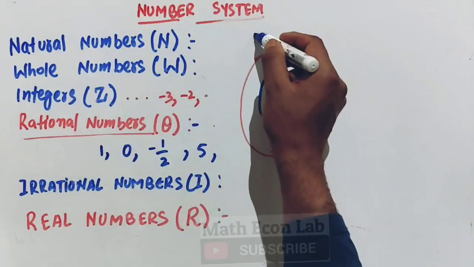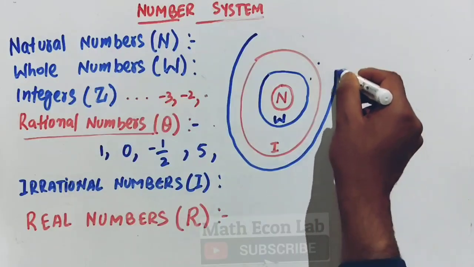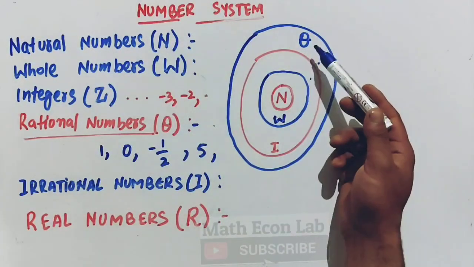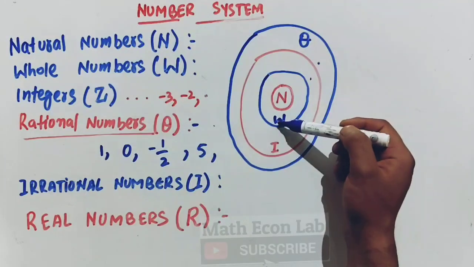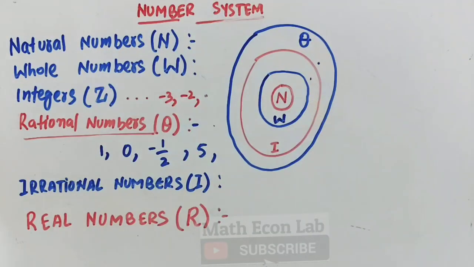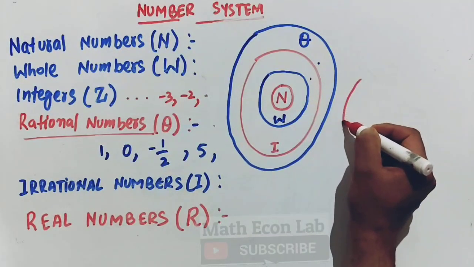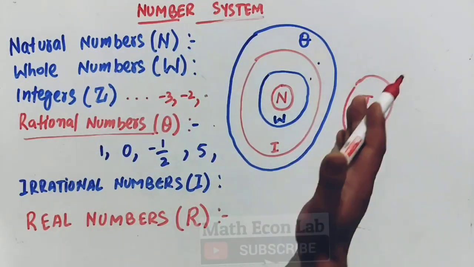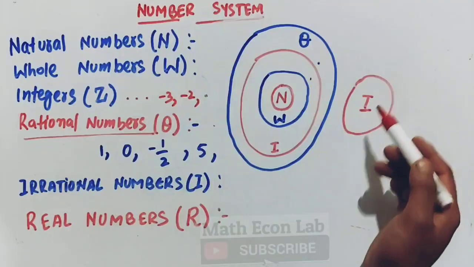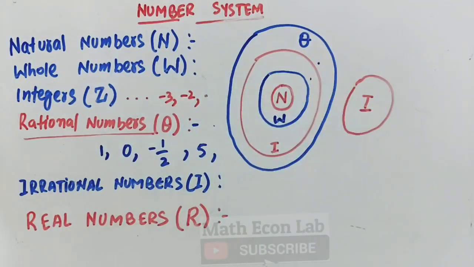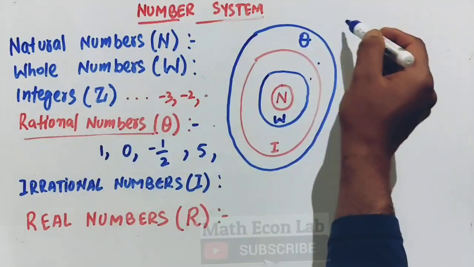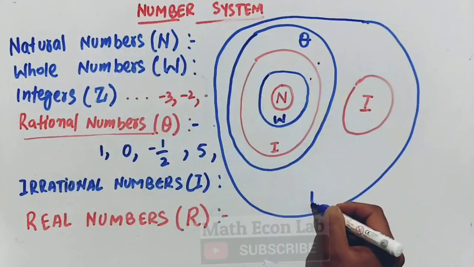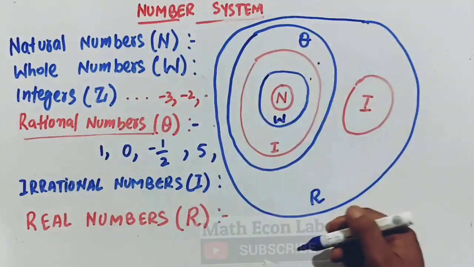Then let us suppose this circle denotes the rational numbers. So rational numbers include integers, whole numbers, and natural numbers. Then we have another set, what we call the irrational numbers. So this is in fact disjoint from the rational numbers. Now this entire circle denotes the real numbers.